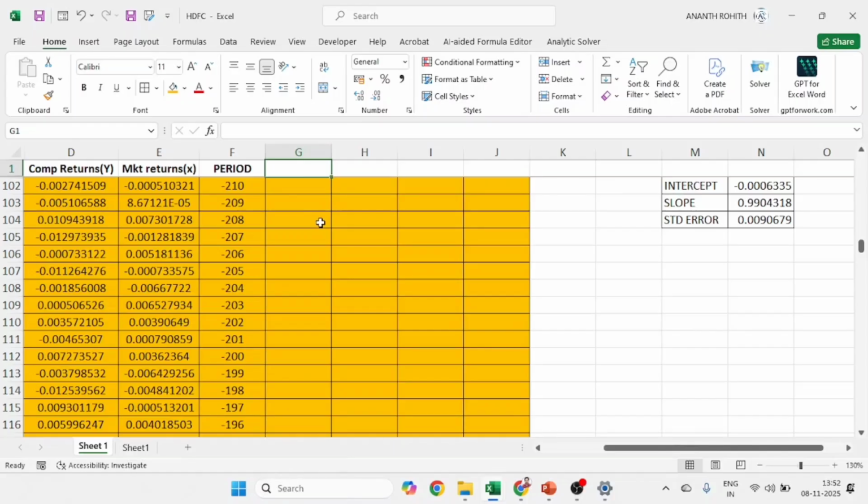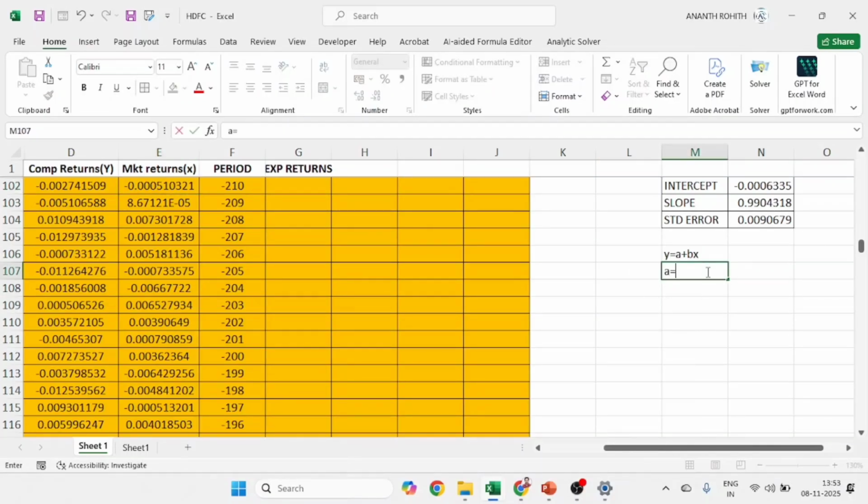Now using this we are going to calculate expected returns of the company, not market, company, from 2012, from the 102nd observation onwards. So here our formula will be y equal to a plus bx. A means intercept, B means slope, X means market returns.